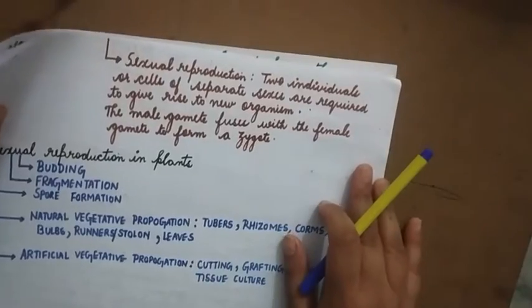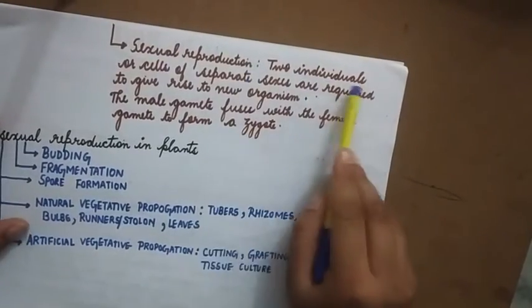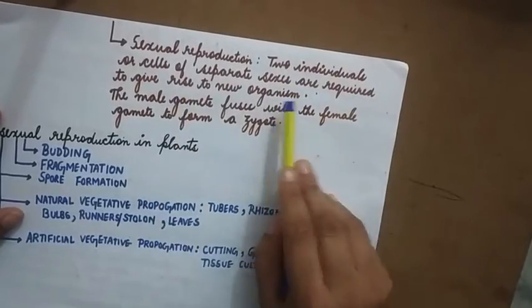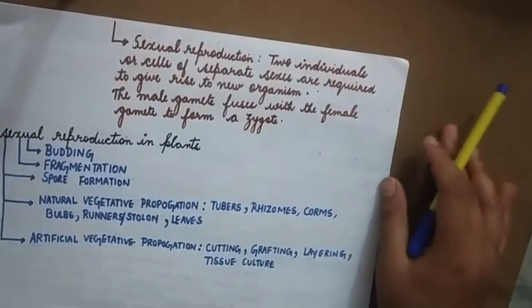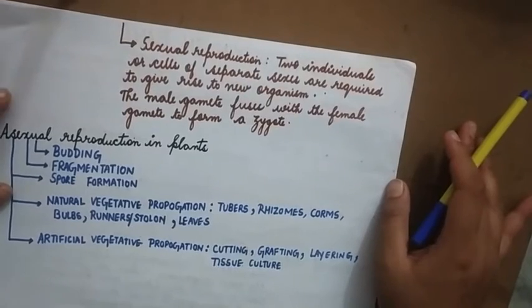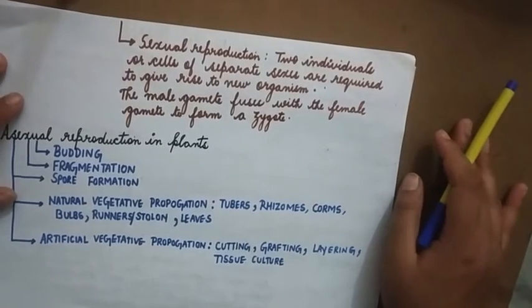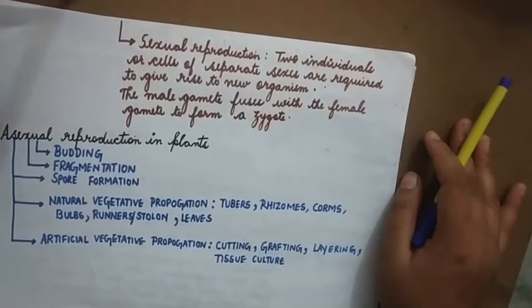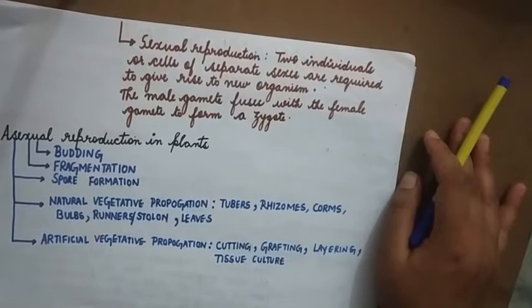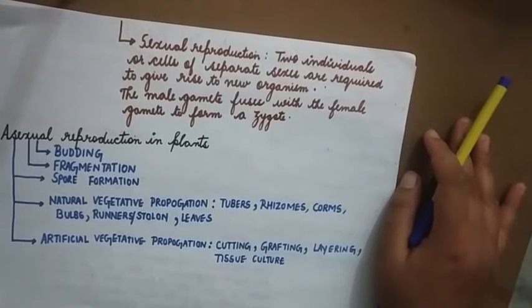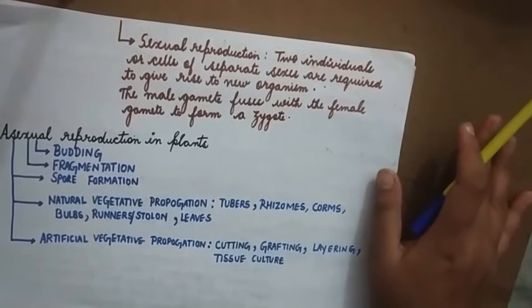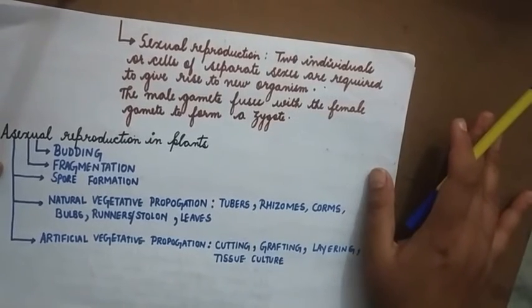Sexual reproduction. Now, here two individuals or cells of separate sexes are required to give rise to a new organism. Here two parents are involved, and the organism is not an exact copy of the parent. For example, in human beings the offspring that is produced is similar in structure and function, but it is not an exact copy of the parent. There is a slight difference between the parent and the new organism that is produced.